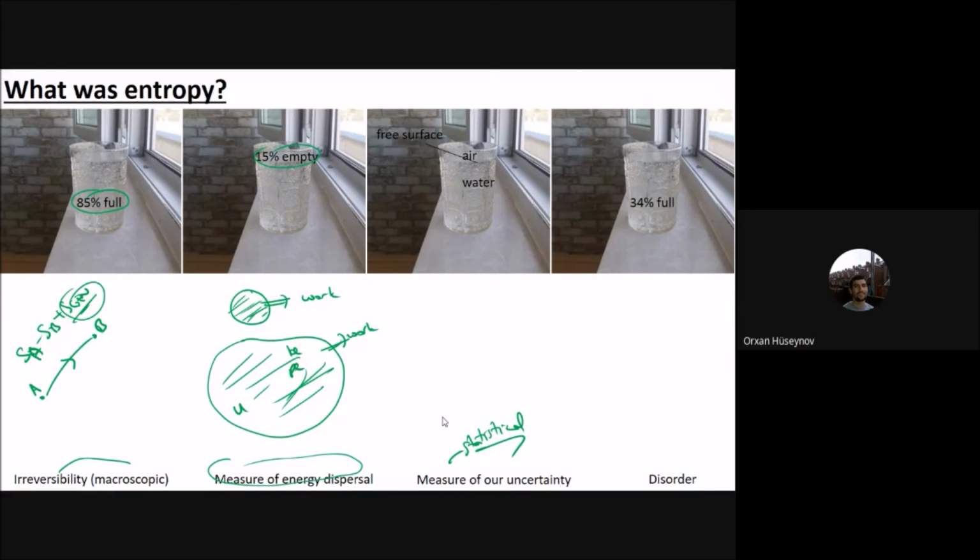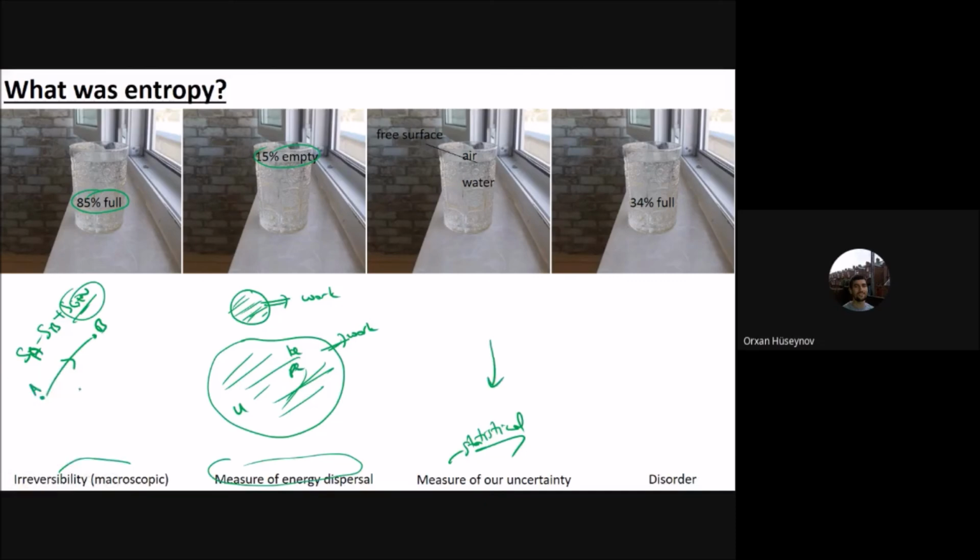But as the process happens, we are losing information about the microstates of the system. Molecules take up more space, which increases our uncertainty about that system. That measure of uncertainty that we gain during the process is called entropy.